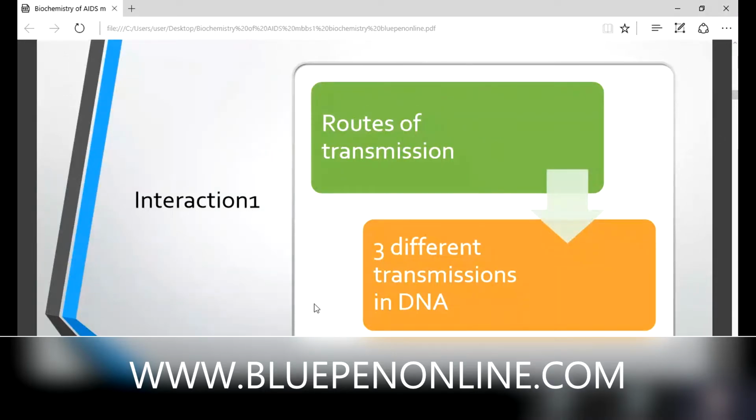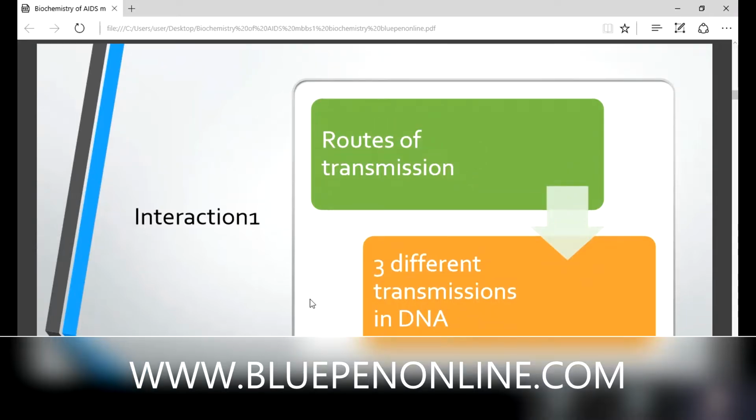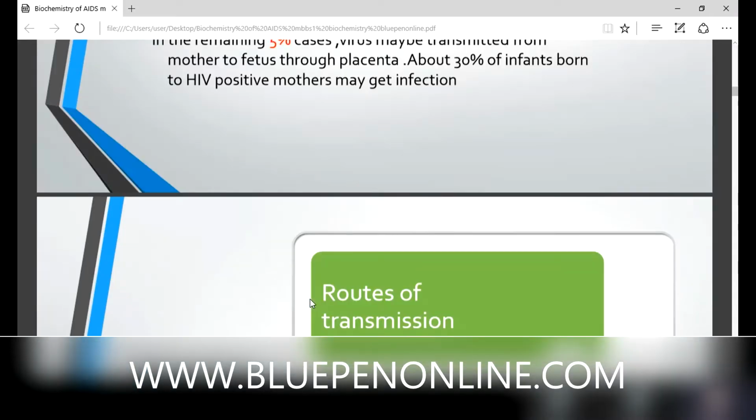The sexual contact, parenteral inoculation, and from infected mothers to newborn. What is meant by this parenteral inoculation? From mother to child, the breast milk. Okay, that is different. The third one is from infected mothers to newborn.